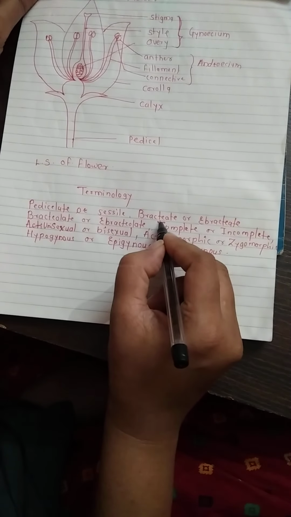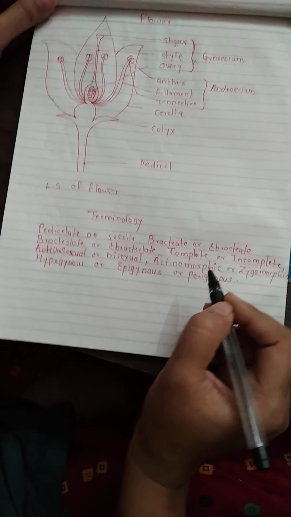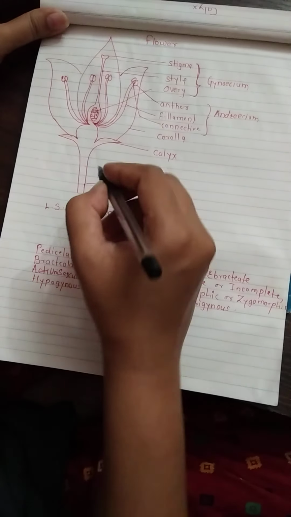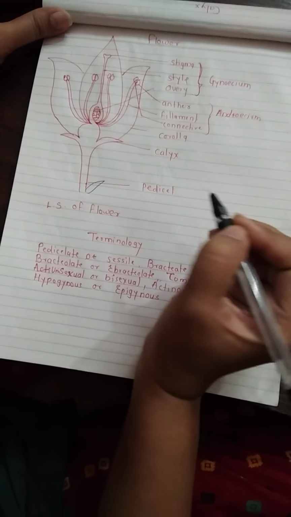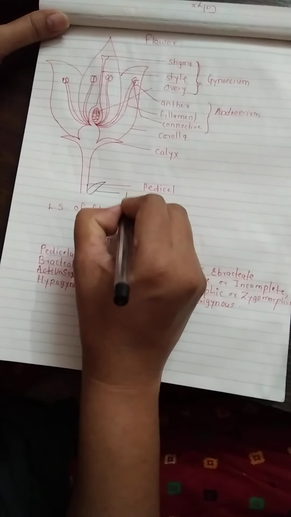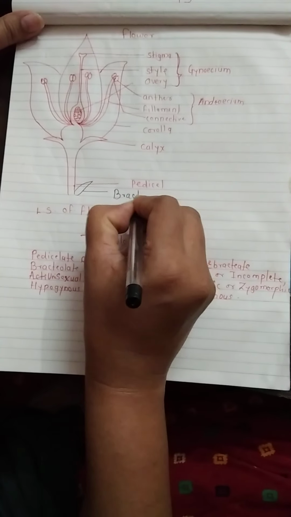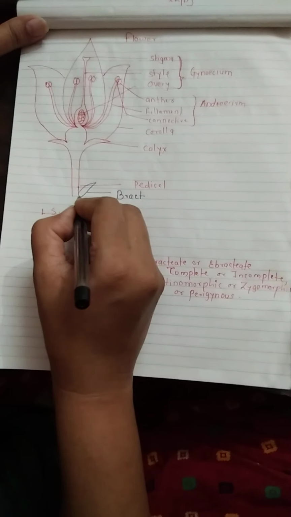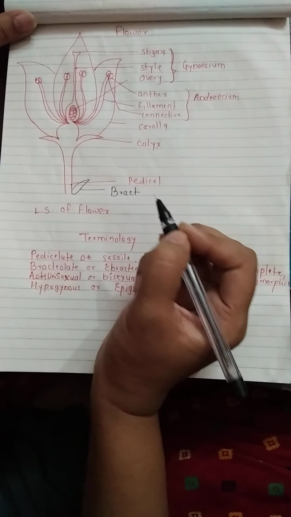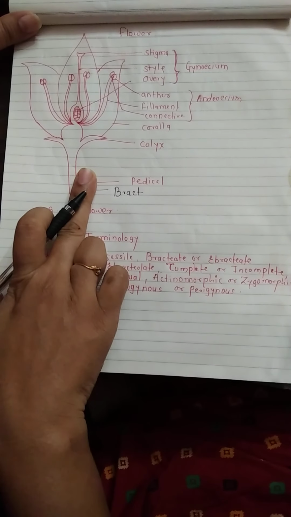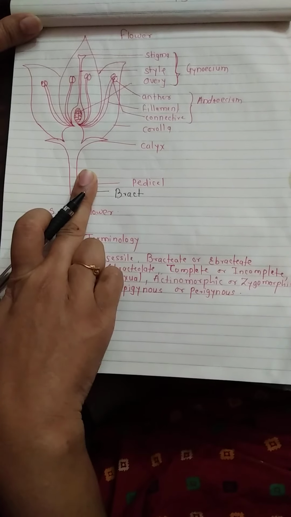Then the second point is bracteate or ebracteate. So what is meant by bracteate? A small leafy appendage is present on the stalk. It is called a bract. So when the bract is present on the stalk of the flower, it is called bracteate. When the bract is absent, it is called ebracteate.